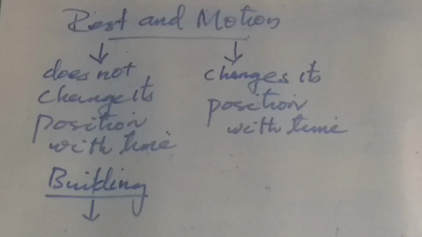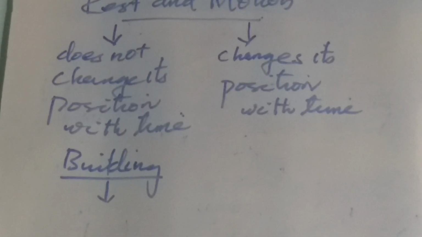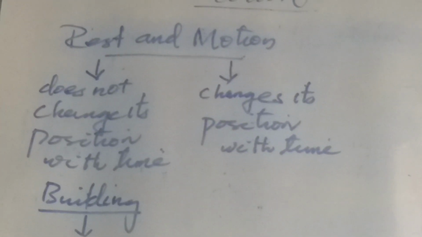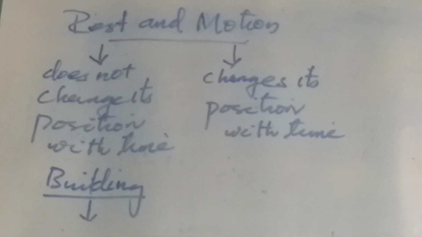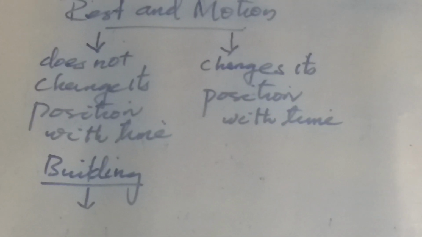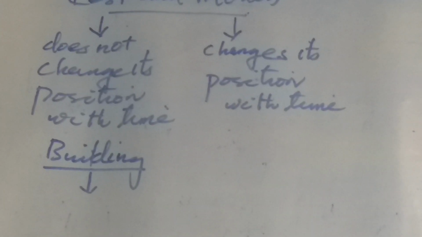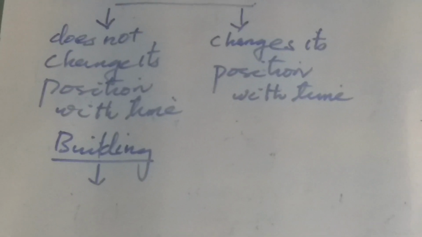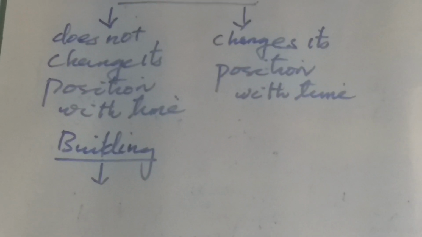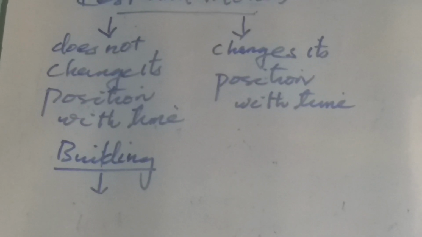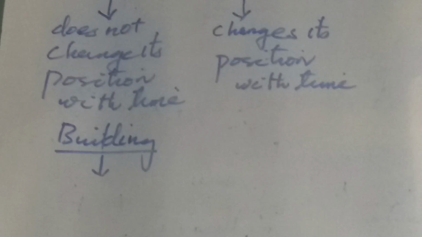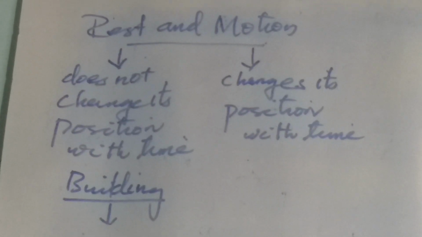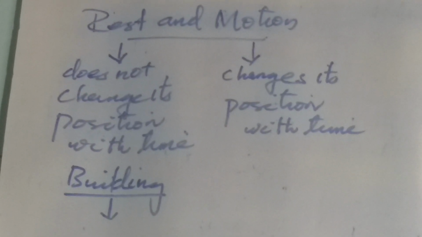For example, we infer the motion of air by observing the movement of dust particles and the movement of leaves and branches of trees. We cannot directly see the motion of air. It can be inferred only by the movement of dust particles, leaves and branches of trees. Also, we can't directly see the motion of earth, but it can be inferred through sunset, sunrise and change of season. These occur due to the rotation of earth, even though we cannot directly see its motion.